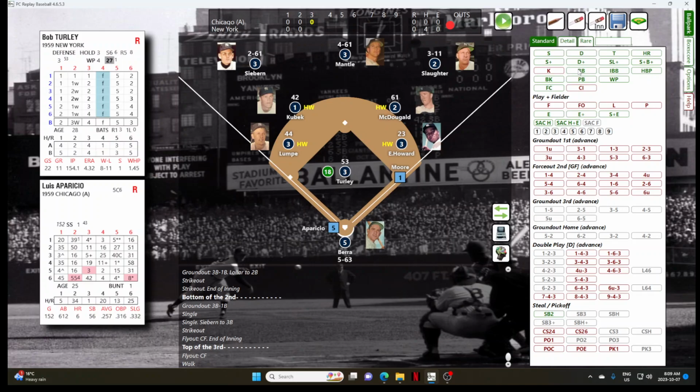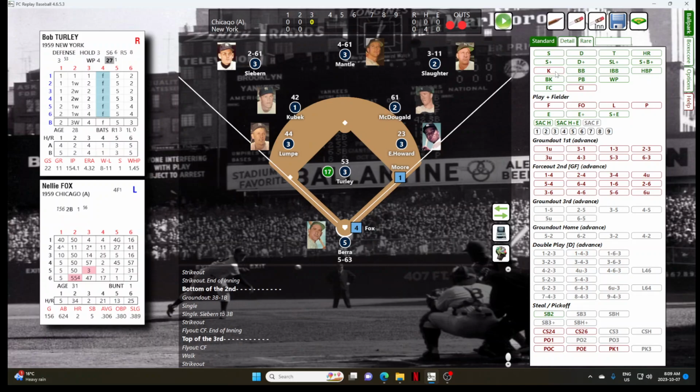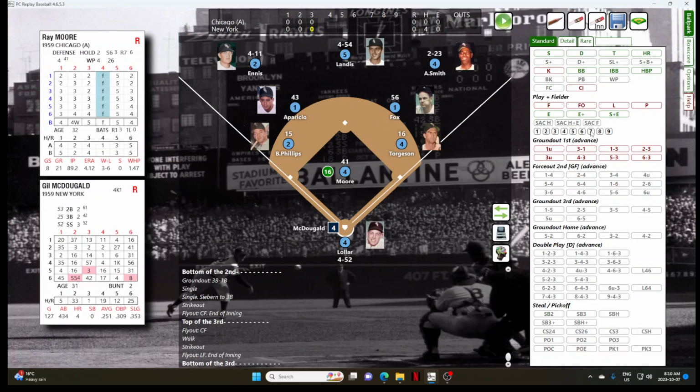And Aparicio will strike out. That is Aparicio's second strikeout of the game. 2 out with the pitcher Ray Moore still at first for Nellie Fox. He's 0 for 1 in the game. And Fox hits a fly ball. Center field. Jogging in is Seaburn. He makes the play for out number 3.